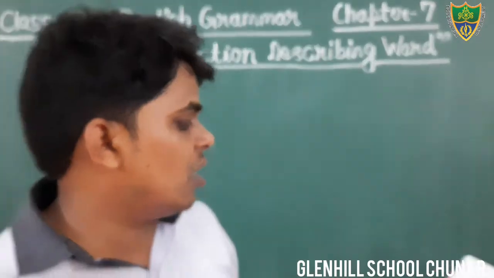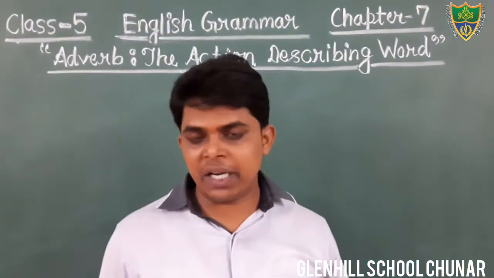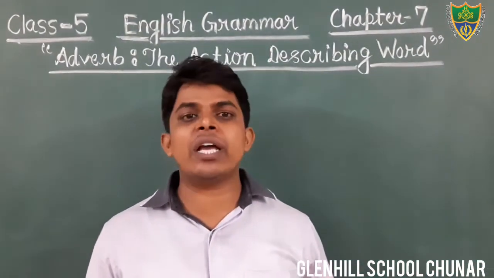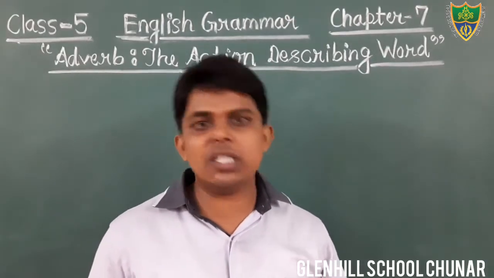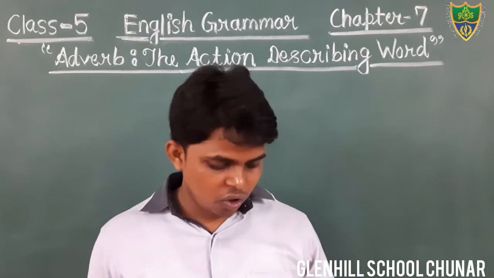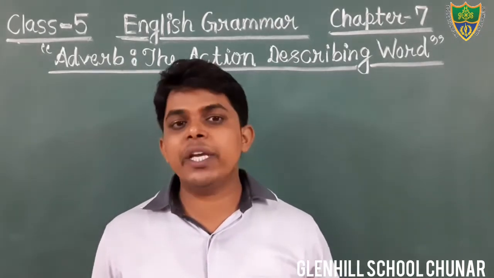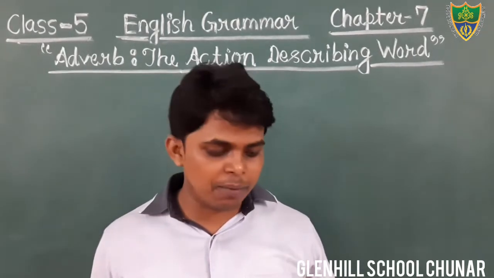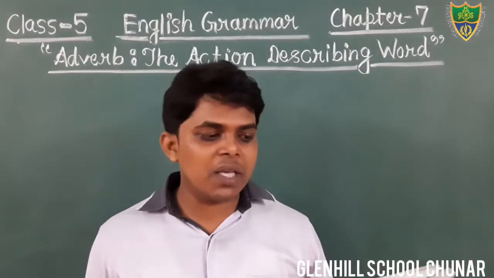Today we will discuss question number 10, 11, 12 of exercise number first and other exercises of this chapter. Open your books, page number 34 of your English grammar book and take out the pencil.